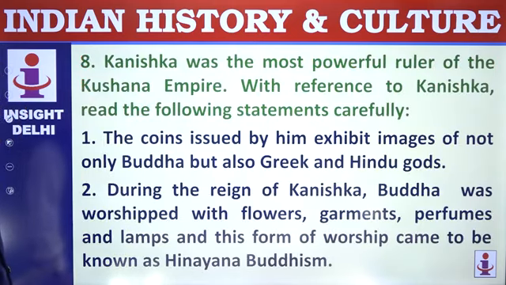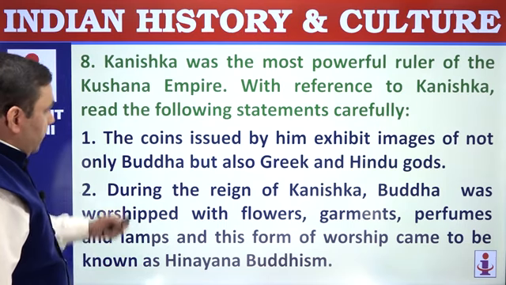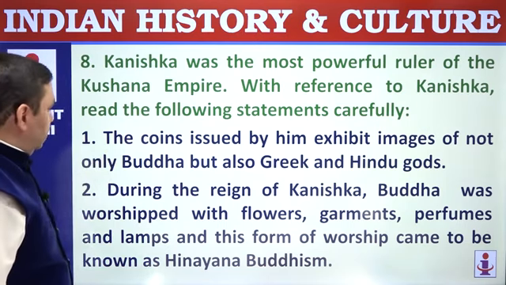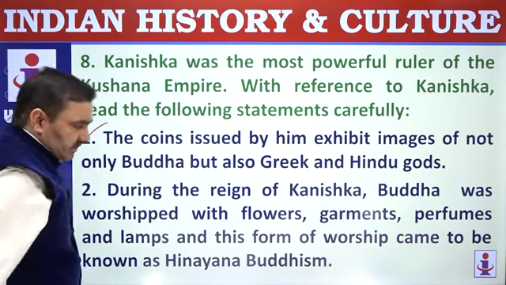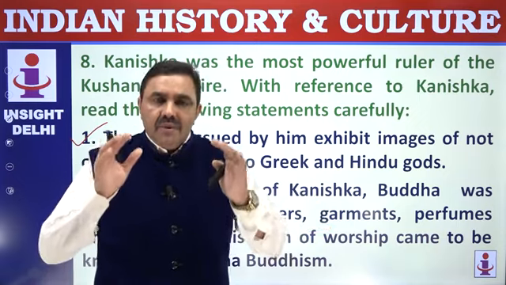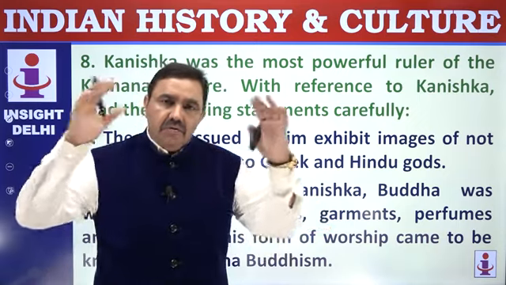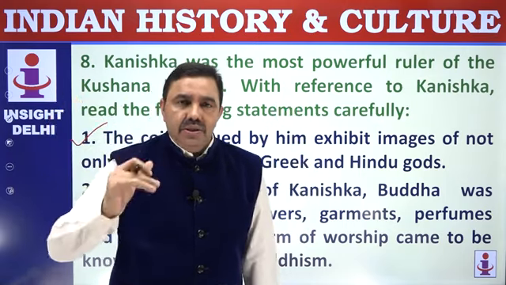Kanishka was the most powerful ruler of the Kushan Empire. With reference to that, consider the following statements. The coins issued by him exhibit images of not only Buddha but also Greek and Hindu deities. Perfectly correct. Indian deities, Greek deities, Iranian deities, all were portrayed. That indicates that the empire of Kanishka had a population of different socio-religious backgrounds.